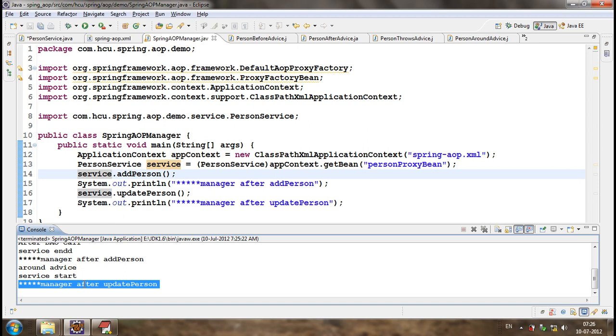No, we cannot stop, halt, or re-execute the method. But in case of around advice, each and every step of the life cycle of a method is in the around advice. So we can start, stop, return from any point of the method, or re-execute, or do anything. That's how the around advice works.